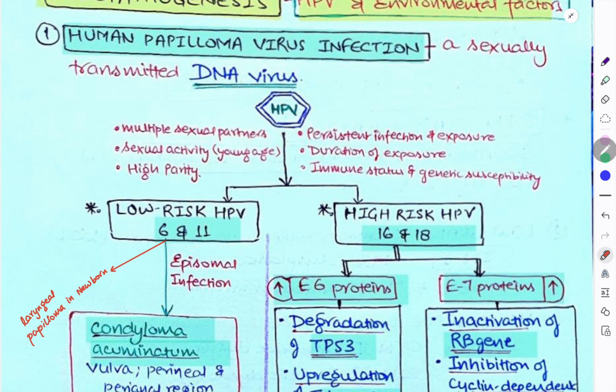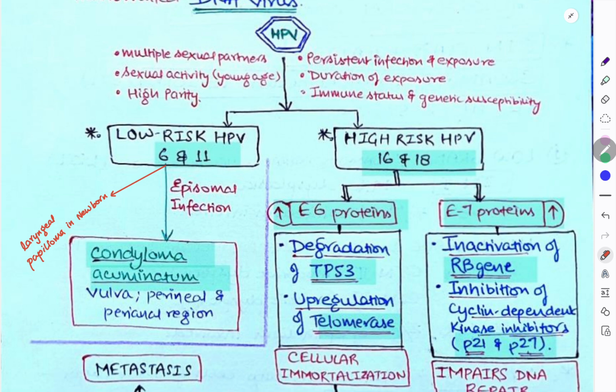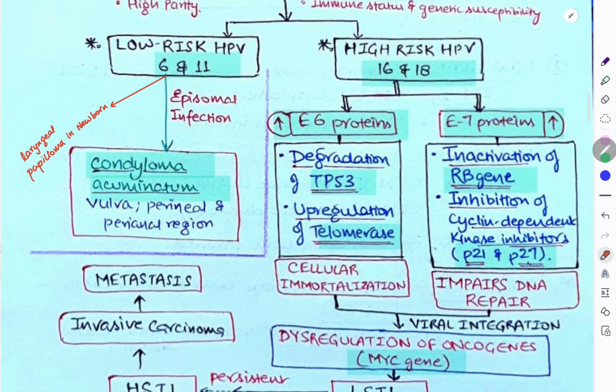In HPV, we have two things, low risk HPV and high risk HPV. Lower the number, lower the risk. Okay, 6 and 11, low risk HPV. Higher the number, high risk HPV. 16 and 18 is high risk HPV. So this low risk HPV will cause laryngeal papilloma in newborn, whereas it may also cause episomal infections like condyloma acuminatum in vulva, perineal lesion and perianal lesion. When it comes to high risk HPV, that will cause CIN and later cause CA cervix.